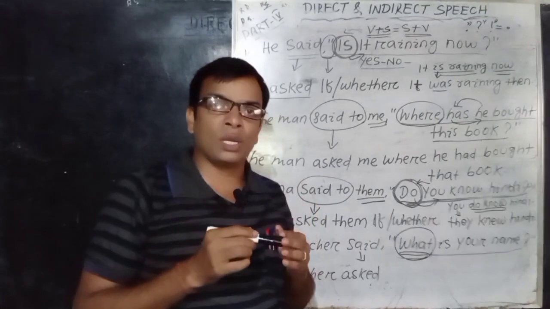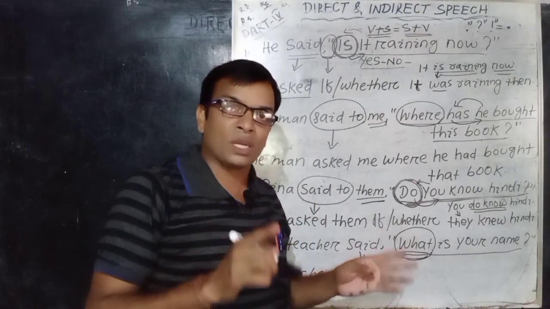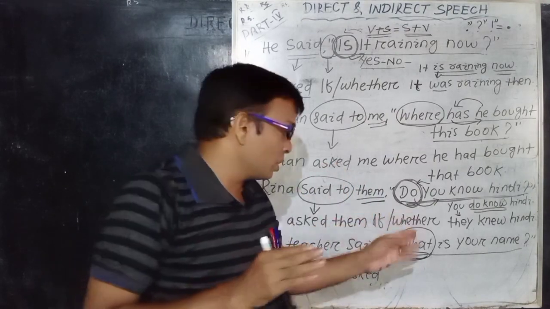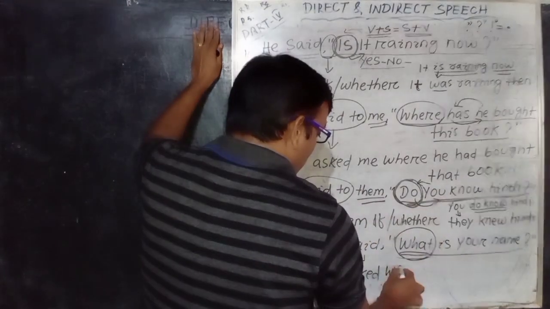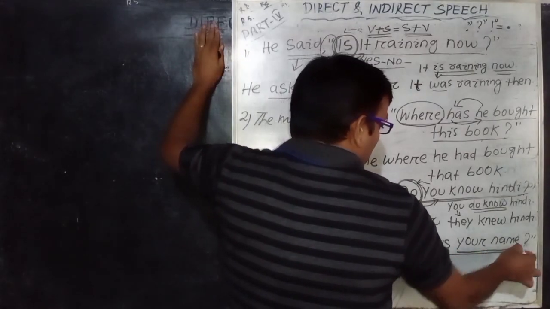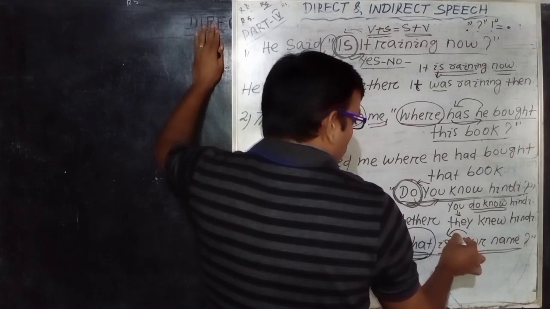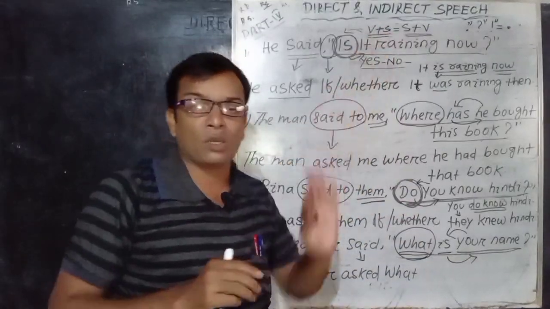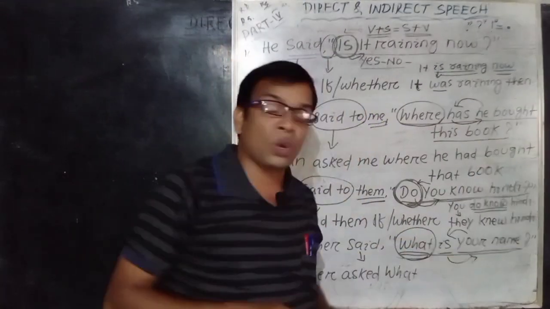I have already told you, if there is a WH word from the beginning of the speech part, then the WH word remains constant in your indirect speech. There is no need to use an extra conjunction. So the WH word what remains constant. Then remember the same thing: you must write the subject-verb pattern here. That means the V plus S pattern must be converted to S plus V. So the sentence is: your name is.